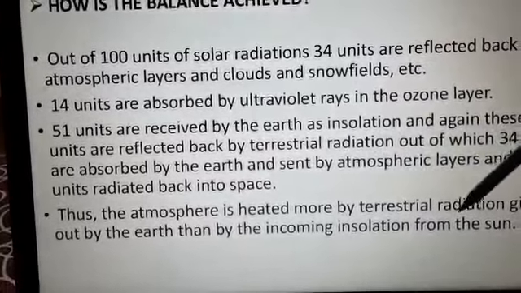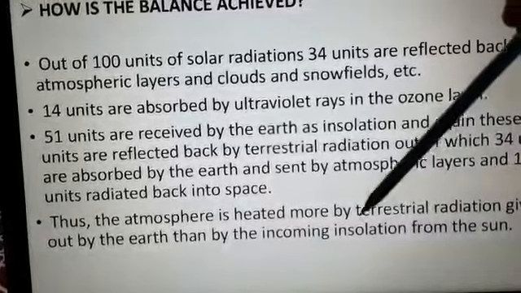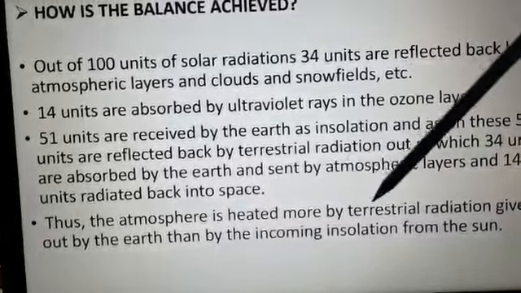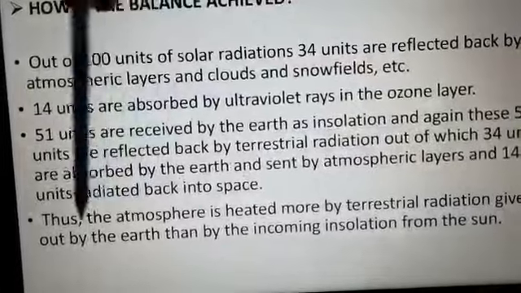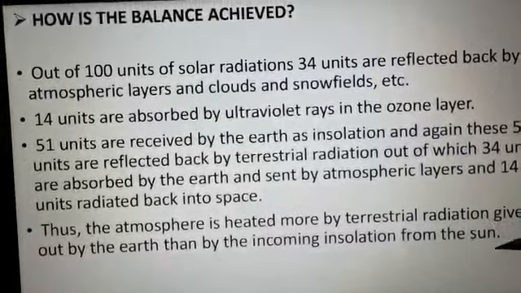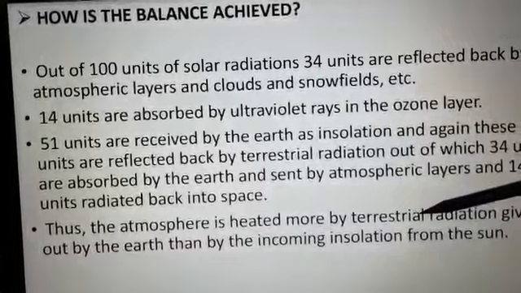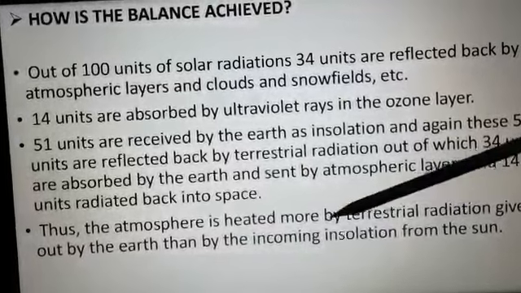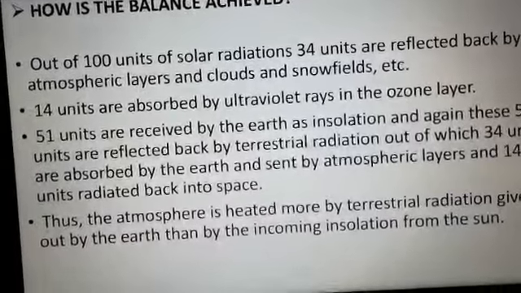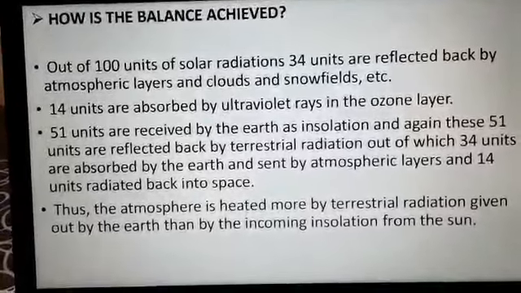Thus the atmosphere is heated more by terrestrial radiation, that is the heat the earth is radiating, than by the incoming insolation. Other than what we receive from the sun, the atmosphere is getting heated more by the terrestrial radiation, the heat that goes back into the atmosphere.